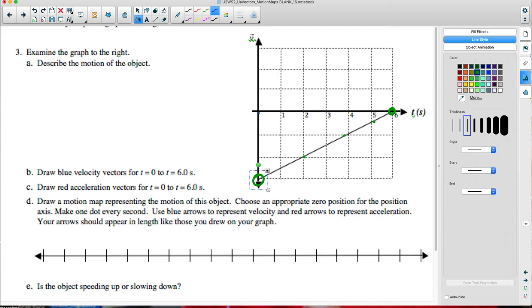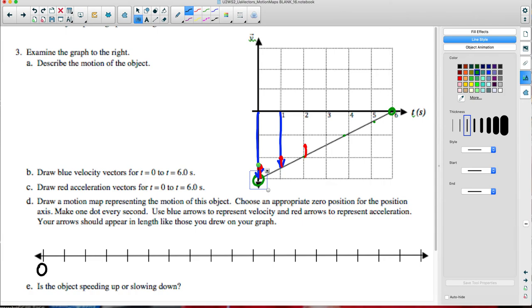I'm sure the directions are going to want us to draw out our velocity vectors again and show, with acceleration vectors, how the velocity is changing each time, and go through that same process. In this one, since we're going in a negative direction really fast at the beginning, should we start our position dots closer to 0 or far away from 0?